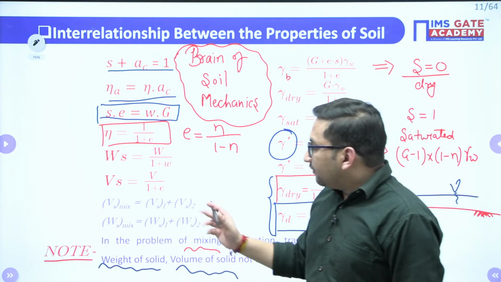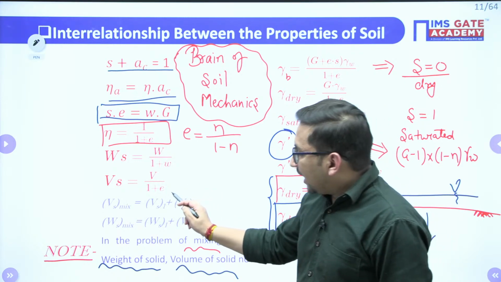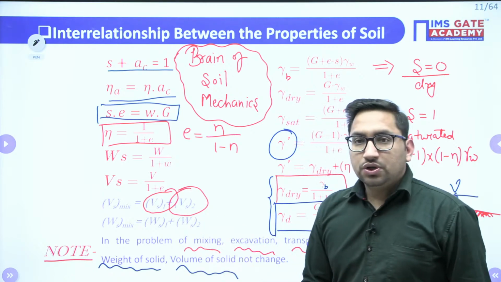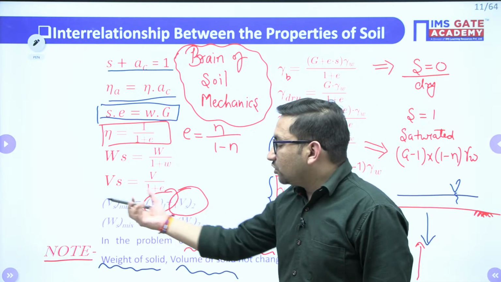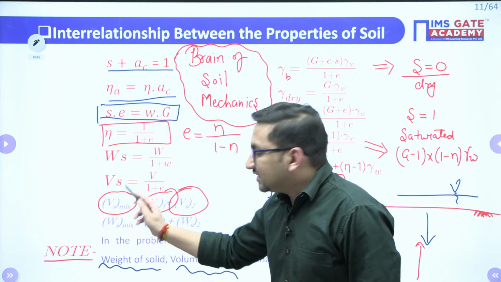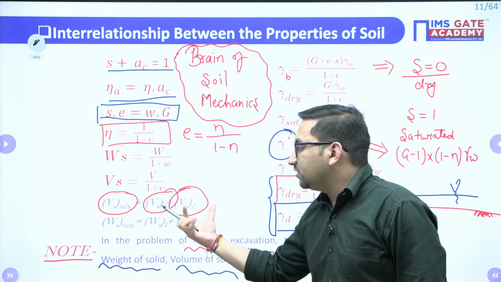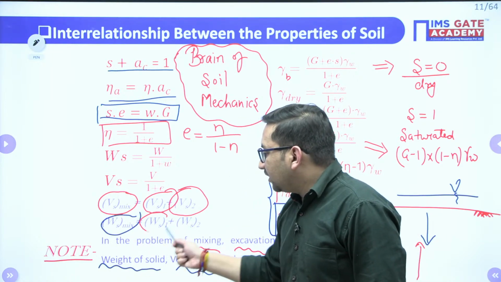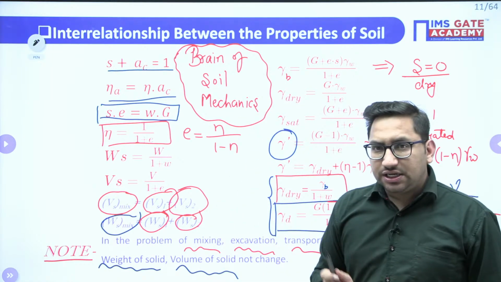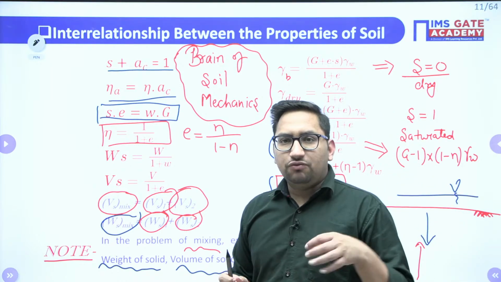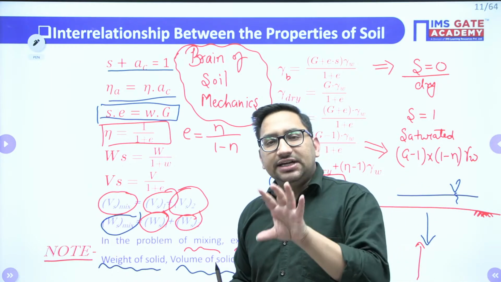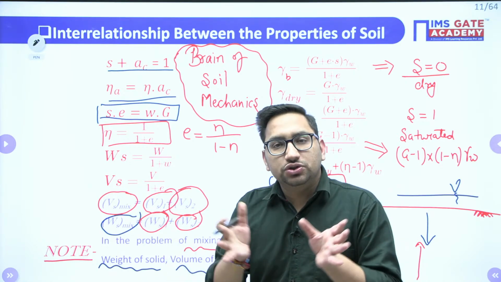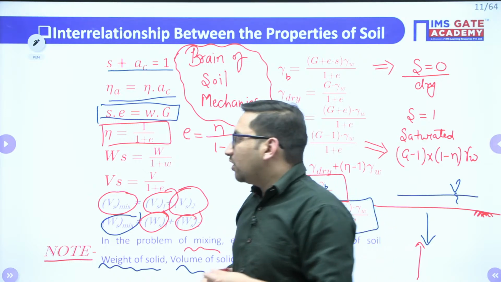It means what? If you are mixing a soil having a volume of solids V1 with another soil having a volume of solids V2, then when you mix these, the volume of solids in the mix will be nothing but the summation of these two. The same is the criteria for the weight of solids. It is not necessary that if you mix soil 1 having a volume V1 and a second soil having a volume V2, you will get the total volume as V1 plus V2.